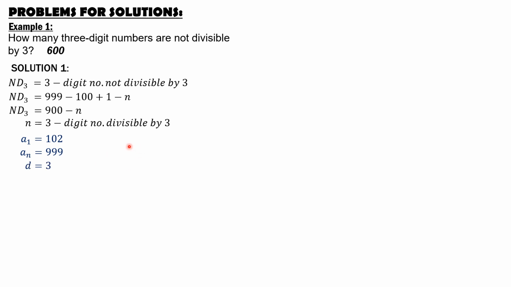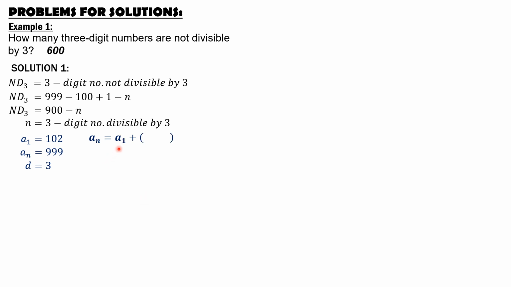And the formula relating the last term and the first term, including the common difference, is last term a_n equals first term plus quantity n minus 1 times d.